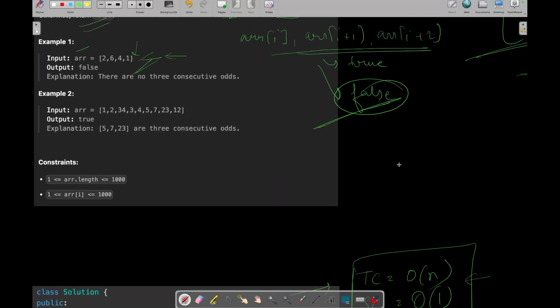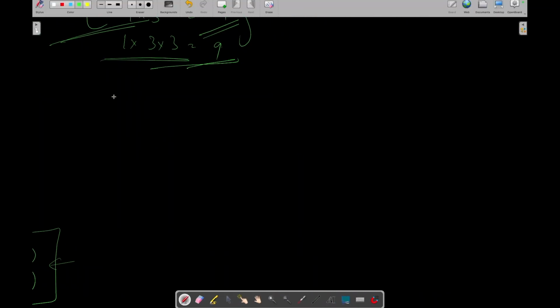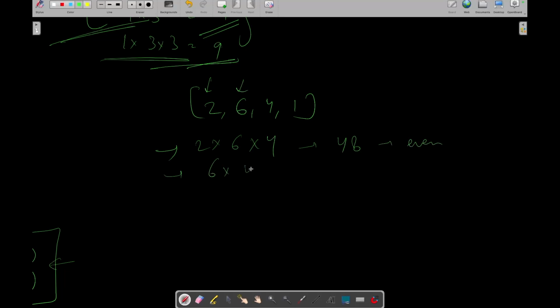We can also walk through this approach on example 2, 6, 4, 1. Let's say you have been given this example. Cool. Right now we are at this index. So we will take the product of 2 into 6 into 4. 2 times 6 is 12, 12 times 4 is 48, which is even. Now we are at this index. So we will take the product of 6 into 4 into 1. Even numbers, it means an even product. Now we are at this index. So we will take the product of nothing.